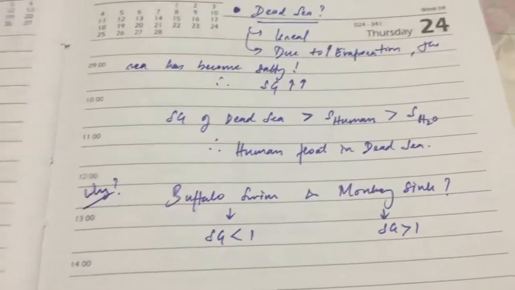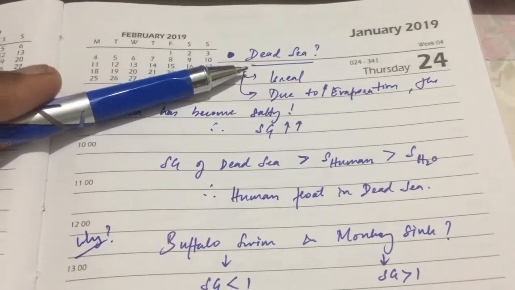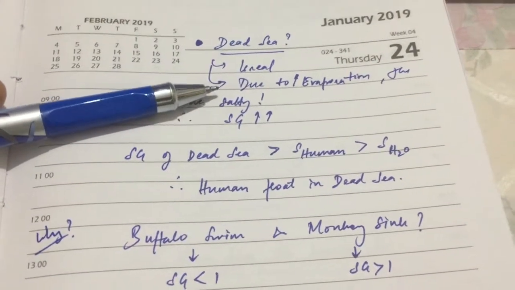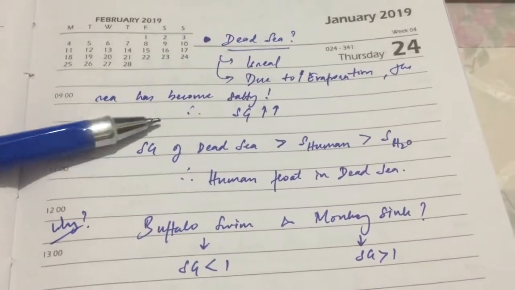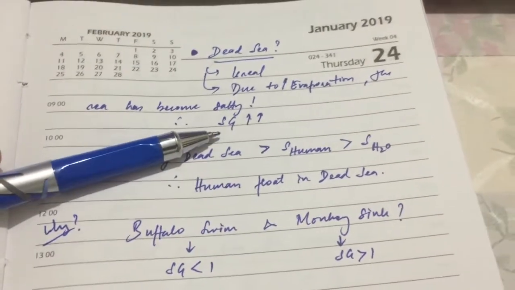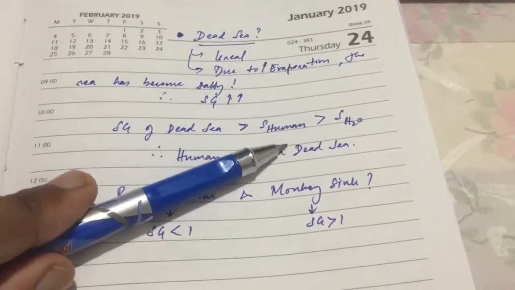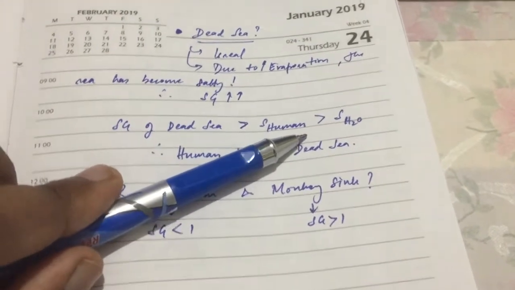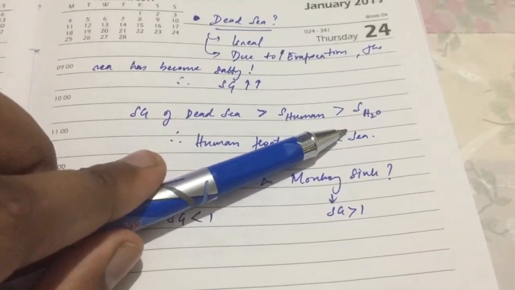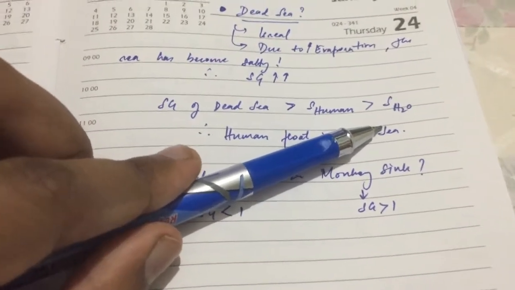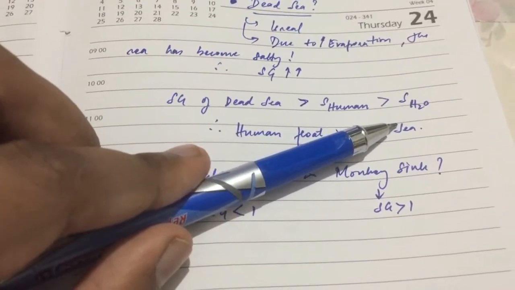Next one, what is the reason behind the Dead Sea? The Dead Sea is basically found in Israel, and due to the high evaporation rate, the sea has become very salty. That means the specific gravity is very high. The specific gravity of the Dead Sea is more than the specific gravity of a human, and as humans have a specific gravity more than water, that's why we sink inside ordinary water without learning to swim.